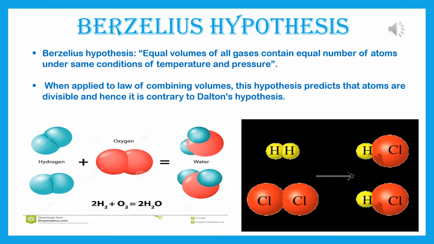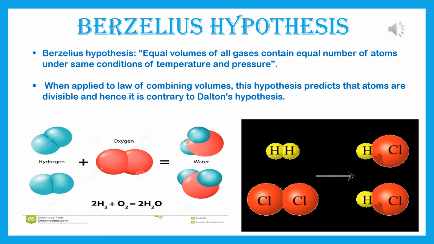Now Berzelius hypothesis. Berzelius hypothesis is equal volumes of all gases contain equal number of atoms under same conditions of temperature and pressure. When applied to law of combining volumes, this hypothesis predicts that atoms are divisible and hence it is contrary to Dalton's hypothesis.